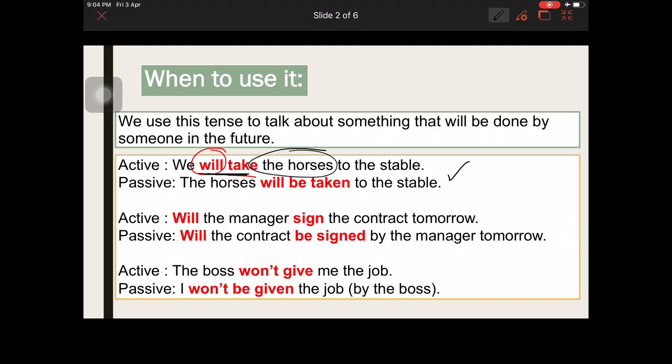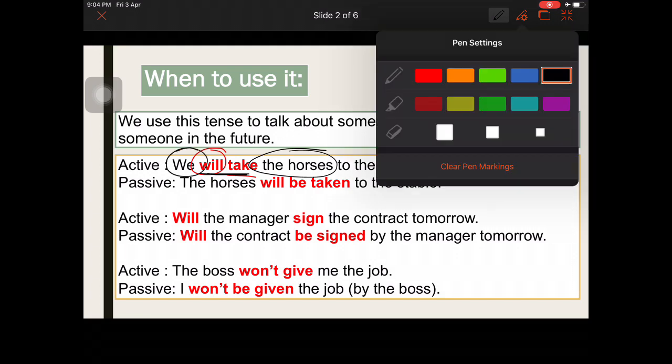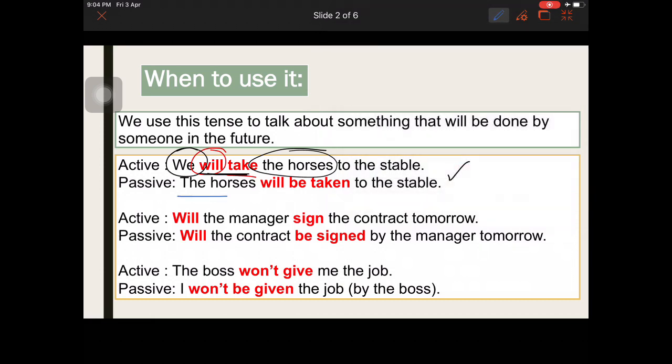Who is doing, or who will do the activity? We. But if you pay attention to the passive form, the horses become the first part of my sentence, the most important part of my idea. Then you have will be taken, and finally to the stable. But in this case, we don't have a by. By who? I don't know. That's a mystery. Let's continue.